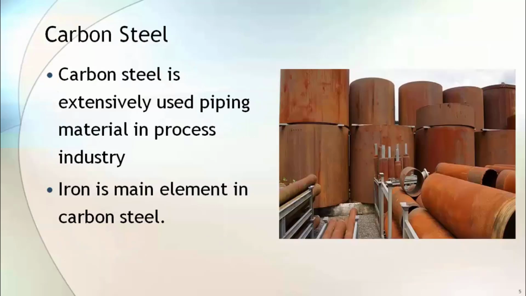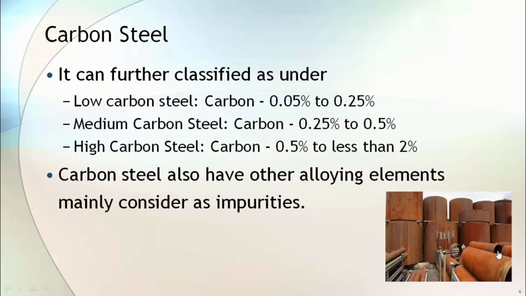Carbon steel is an extensively used piping material in the process industry. Iron is the main element in carbon steel. It also has other elements in very insignificant amounts. Based on the percentage of carbon, steel can further be classified as low carbon steel, which contains less than 0.25% of carbon, medium carbon steel that contains 0.25 to 0.5% carbon, high carbon steel that contains 0.5 to less than 2% of carbon, because above 2% it will become a cast iron and not cast steel